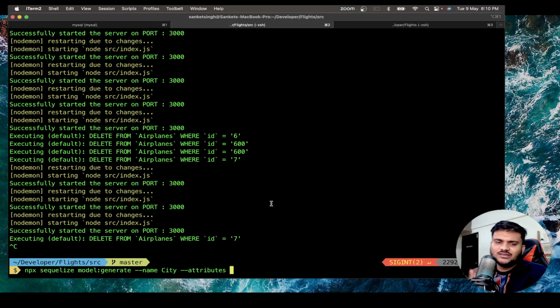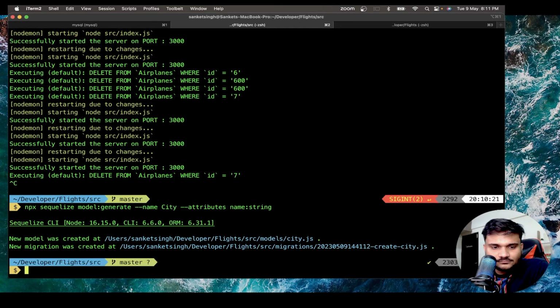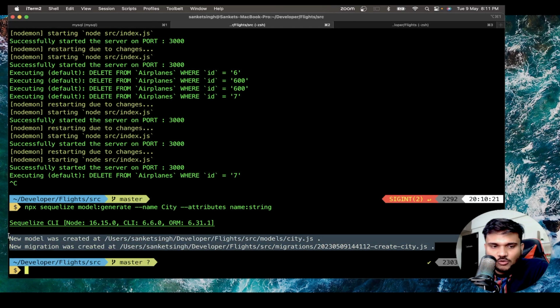A city will be having, let's say, just a name, nothing much, name that will be of type string. I just want to keep a very simple thing. Okay, let's press enter and make sure you write all the properties. Let's press enter, and very simply we have got a new model and a new migration.